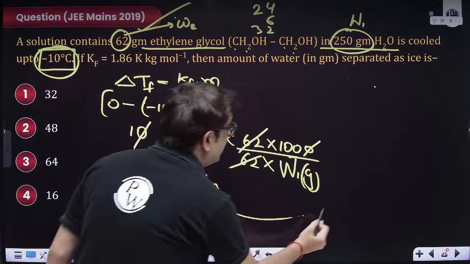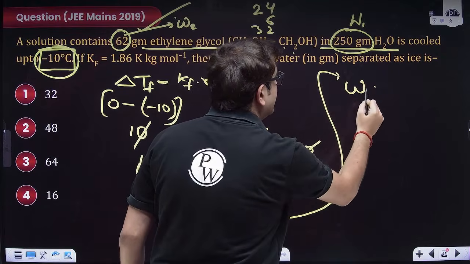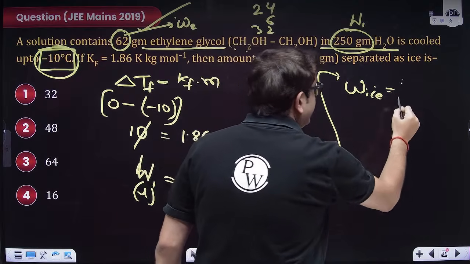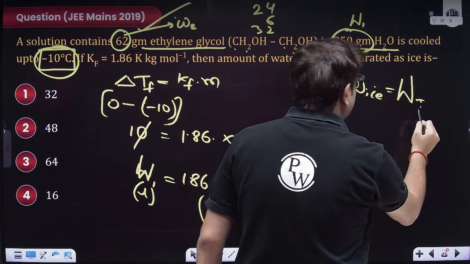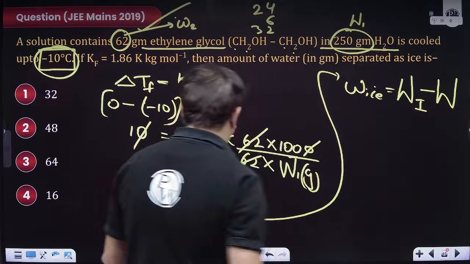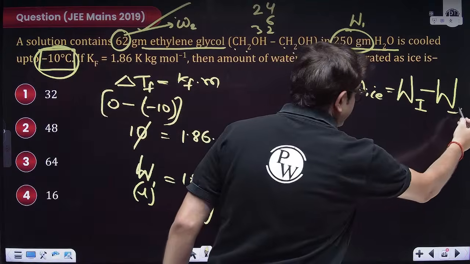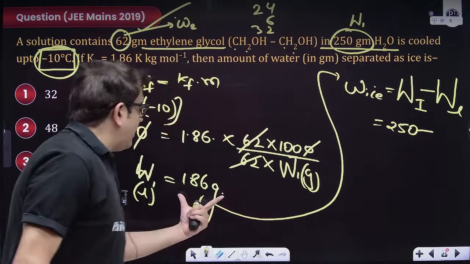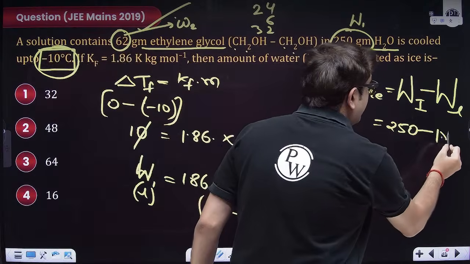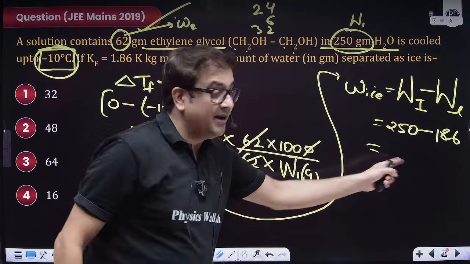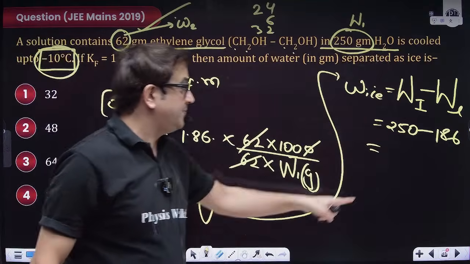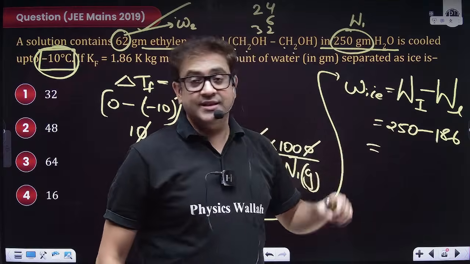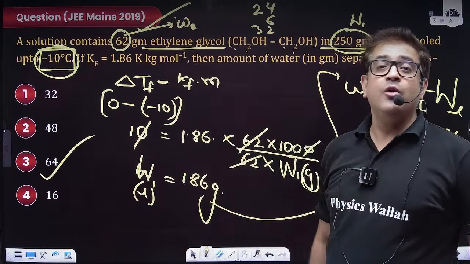So what is the weight of ice that has been separated? Water which you have used initially minus water which you still have in liquid phase. Initially I have used 250 gram. Now it is just 186 gram of liquid water. That means the difference is ice. So 64 gram. I hope everybody is clear.